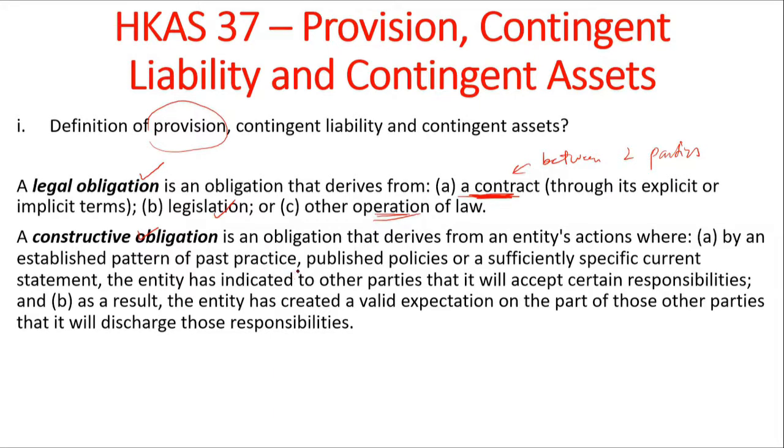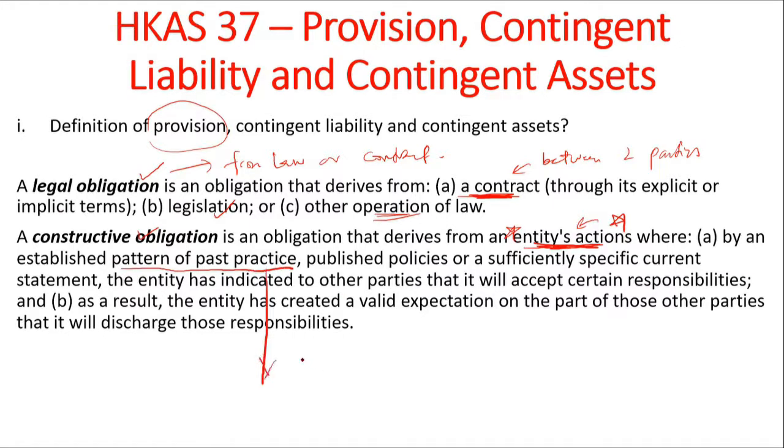Then we have constructive obligation. So what is a constructive obligation? A constructive obligation comes from the entity's actions, right? It doesn't come from law or contract, but from the entity's action. This is quite important to differentiate between legal and constructive obligation. For example, it can arise from an established pattern of past practice.